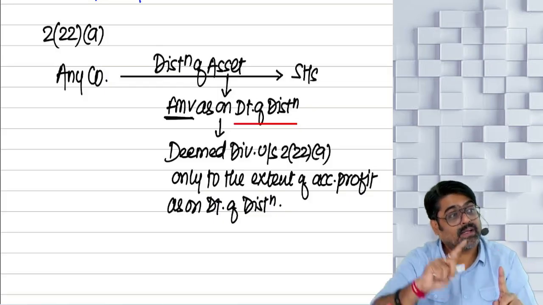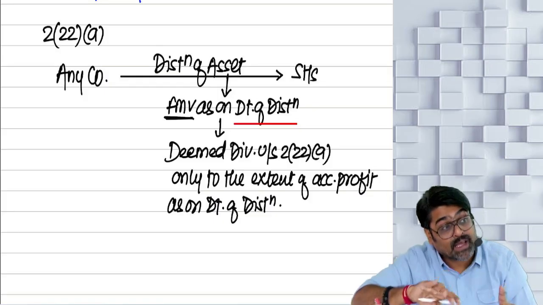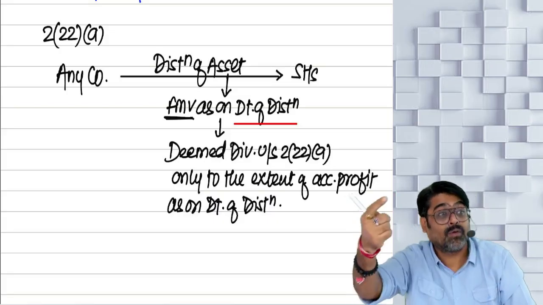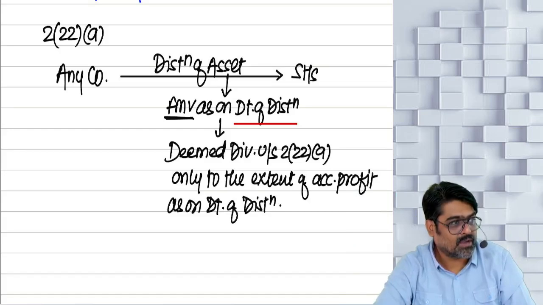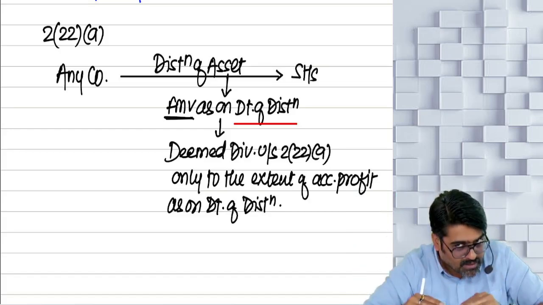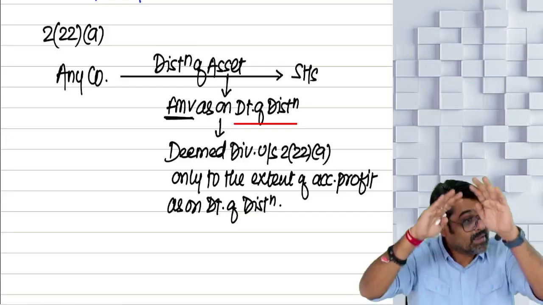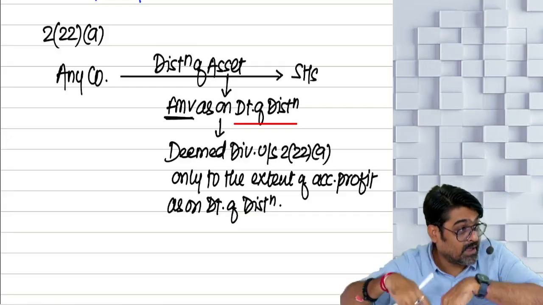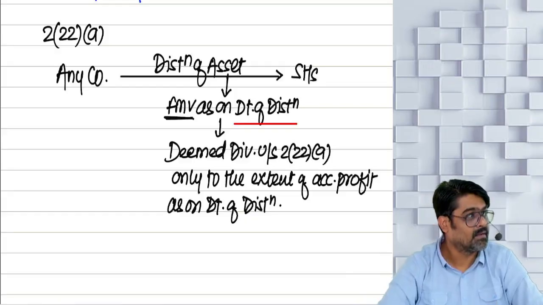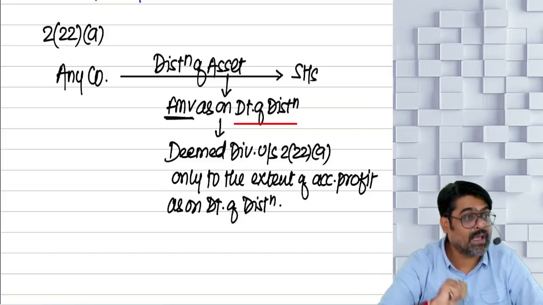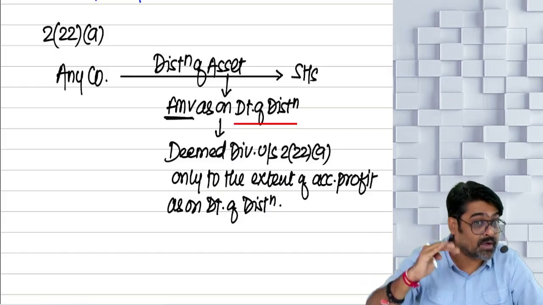Everyone will say that I have given dividend if I reduce cash and distribute, or if I reduce an asset and give that asset to the shareholder. So asset reduction and cash reduction will lead to dividend. Now nobody should know that I have given dividend. So definitely I will not reduce cash, I will not reduce assets.